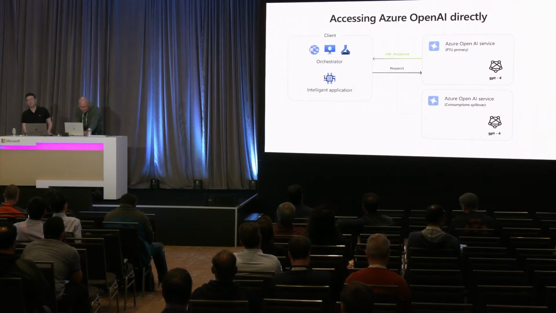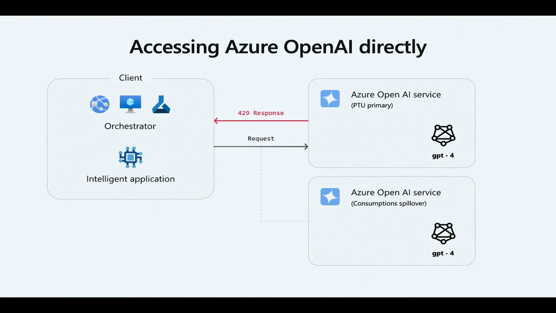But sooner or later, when you have more users and you have more requests flowing through your orchestrator, at some point of time, your Azure OpenAI endpoint will respond with a 429 status code. And what is a 429 status code? Basically, it's a way of telling that there are too many requests within the service, and there's a rate throttling that is being applied. So the next request that's coming in primarily is not getting serviced. Instead, you're waiting for that throttling limit to get over. Now, how do you solve this? Basically, this is a problem because then your users are waiting for the request to be over.